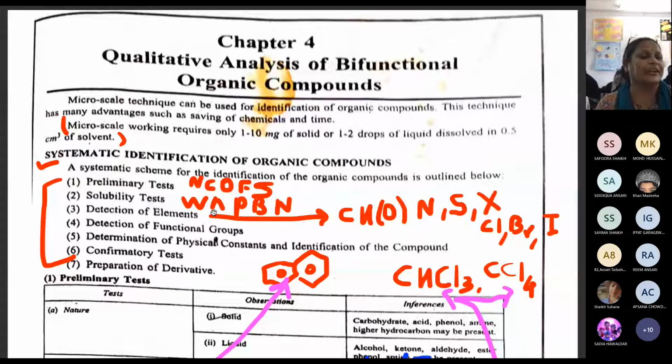The second point here is the solubility test. What do you mean by solubility? If I put this compound in water and I get uniformity, just one phase. Suppose I put oil and water, I get two phases, so I can say immiscible. But if I put alcohol and water, it is soluble. Sanitizer you might have seen, correct?